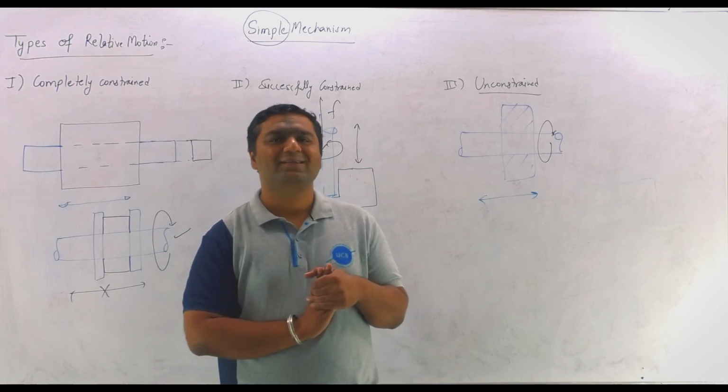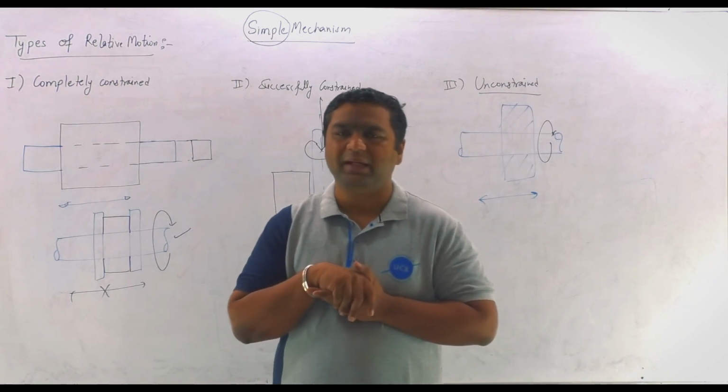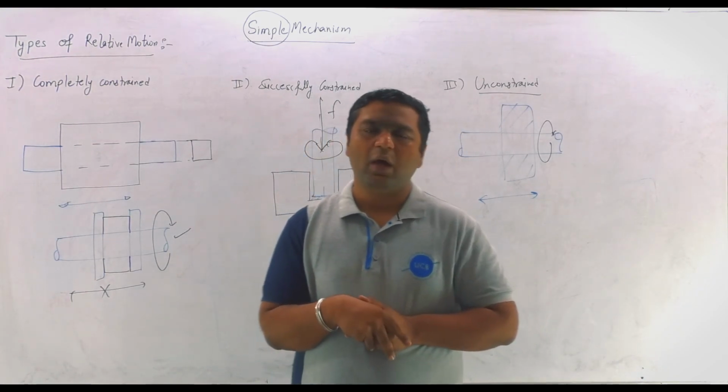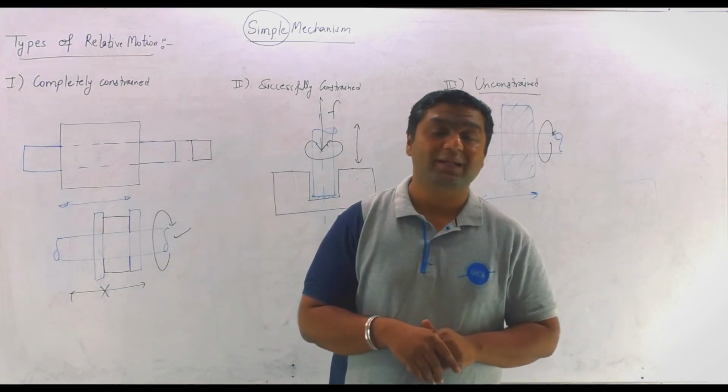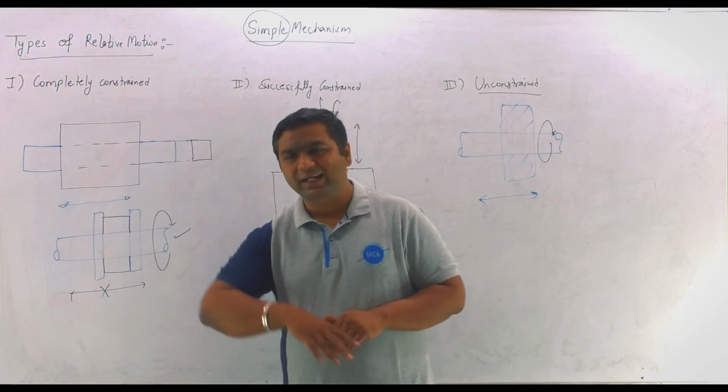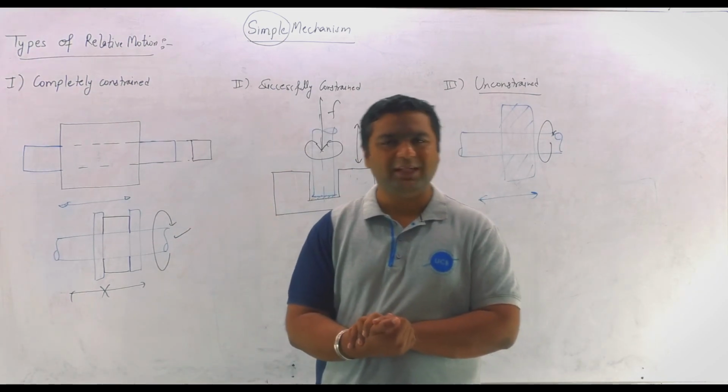So my dear, those are the things related to kinematic links, types of links, and types of relative motion. Now we move on to the next topic, which is basically the kinematic pair, and then slowly we will come to mechanism. चलिए देखते हैं आगे. Let us see.